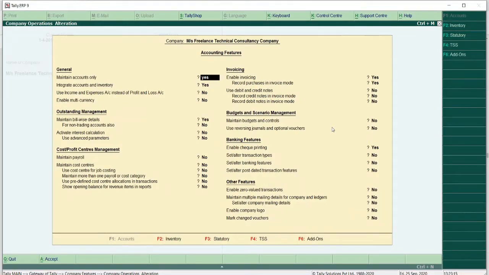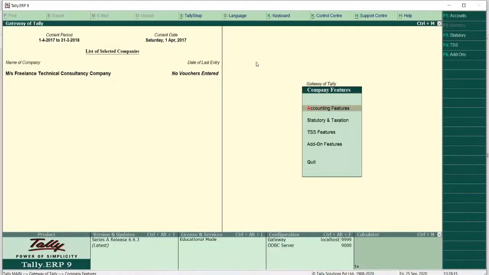So that can also be done, but here it is mentioned in the textbook that maintain accounts only should be yes. So here I am going to put maintain accounts only as yes, and the rest of the things I am not going to change. So simply pressing Ctrl A to accept everything. So we have created the company, we have changed the company features, accounting features and statutory and taxation features.